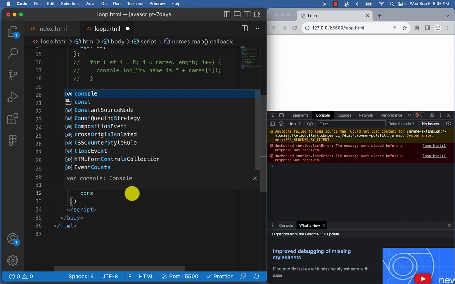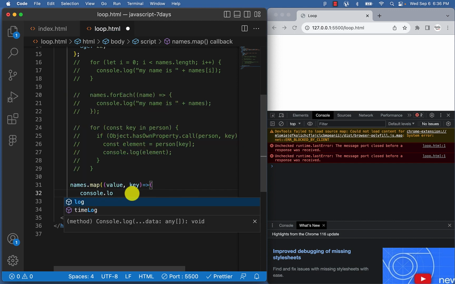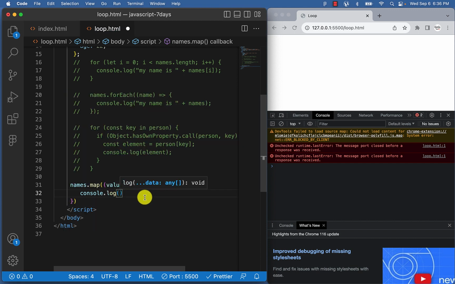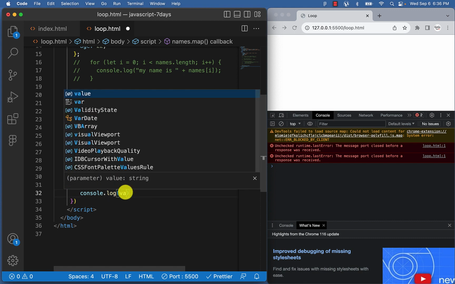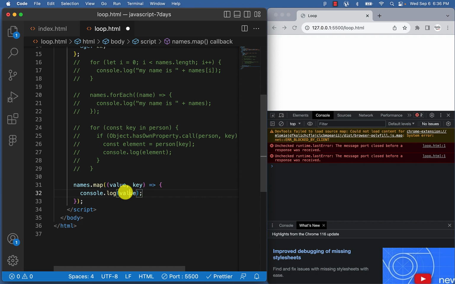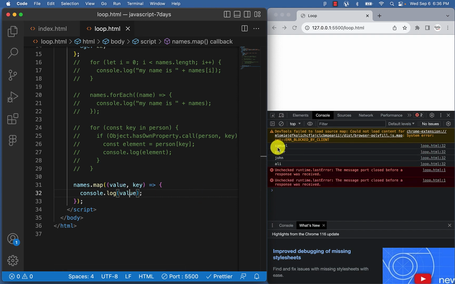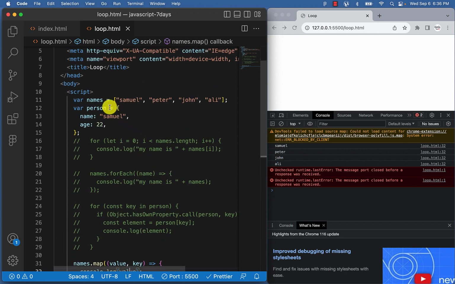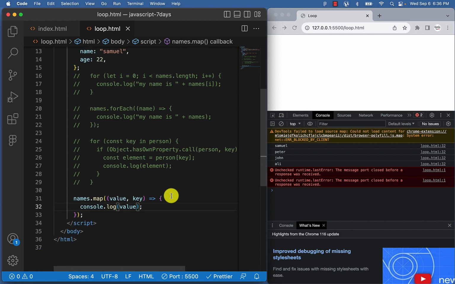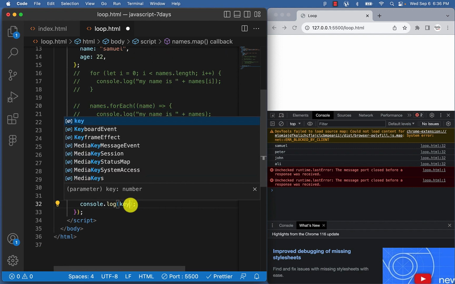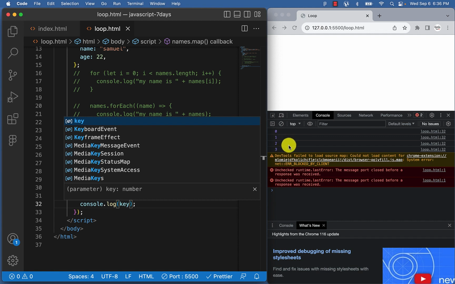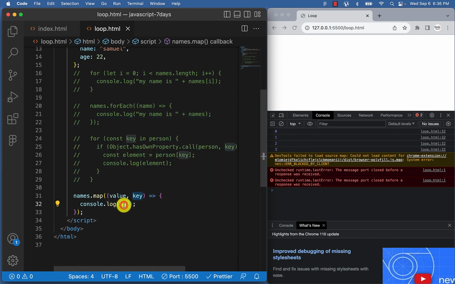Then in this callback function, we can choose to console log. Let's console log the value and see what it will give us. Value, and save. You see it's giving us Samuel, Peter, John, Ali. That is all of this value. That's what it's giving us, right? If we console log the key, it is going to be the index of the array position 0, 1, 2, 3. Amazing, right? So what we just need now is the value.